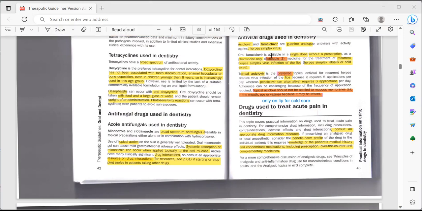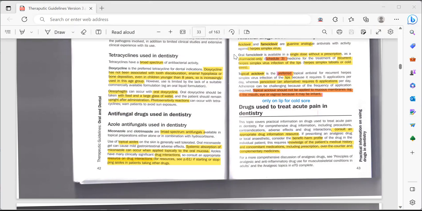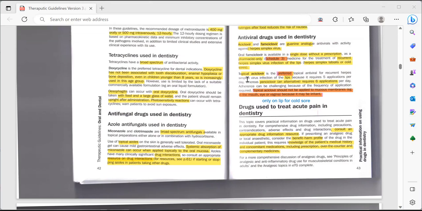So in the prodromal stage, if you prescribe oral famciclovir, it would be helpful. The other drug that you can mention is topical acyclovir.